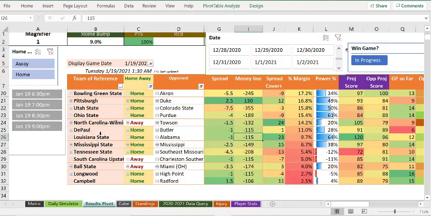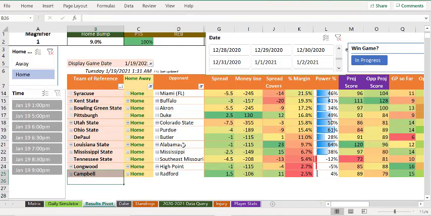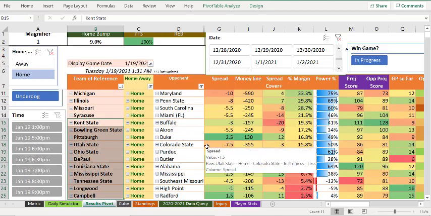DePaul over Butler, minus 115. Close game, but they're above the 9% margin. Anything above 9%, like Louisiana State, DePaul, if you're going to try to grab a round robin set of home teams, you want to look in this area here where these lines are reasonable.